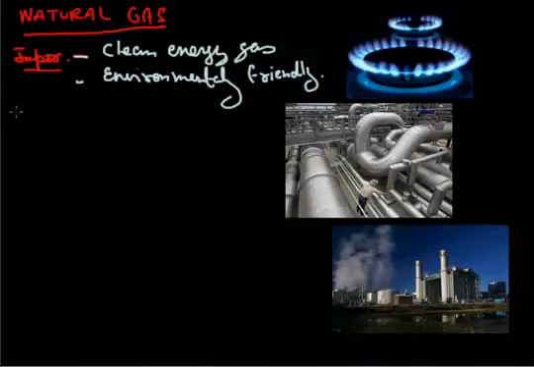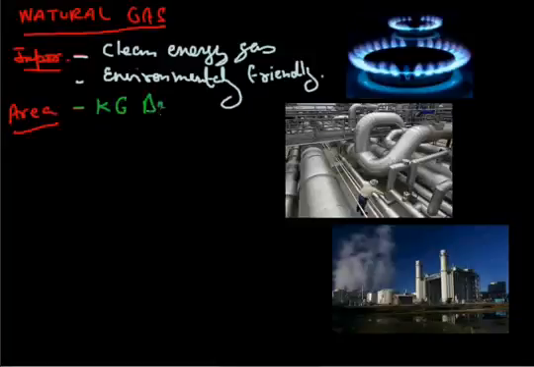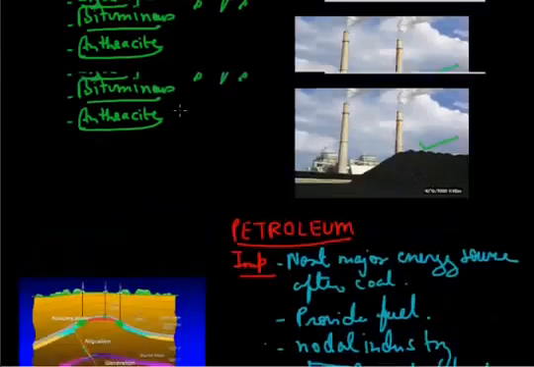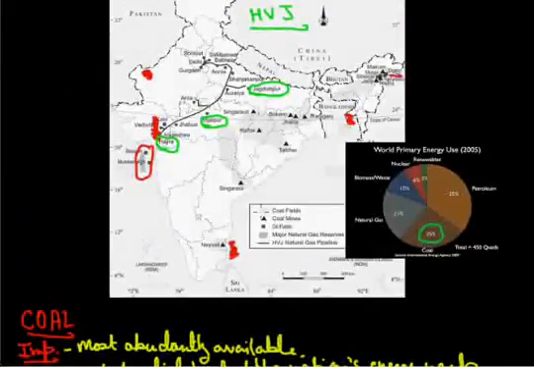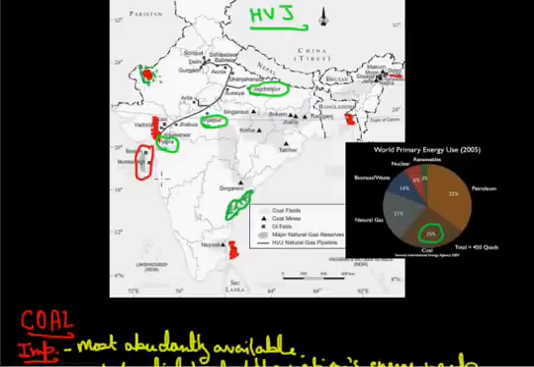Now we have to do the areas or distribution or reserves. The main areas or reserves where they are found are the KG basin. KG means Krishna Godavari basin area. In these areas recently we found a lot, and in nearby areas of the same area where we found petroleum, we also found natural gas.